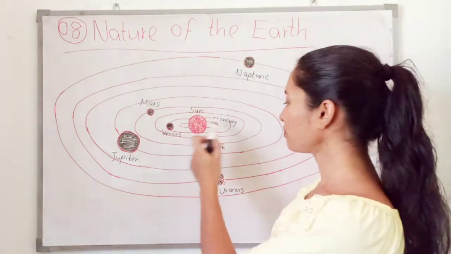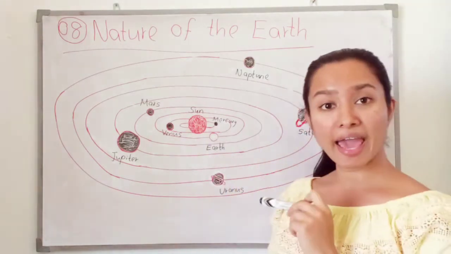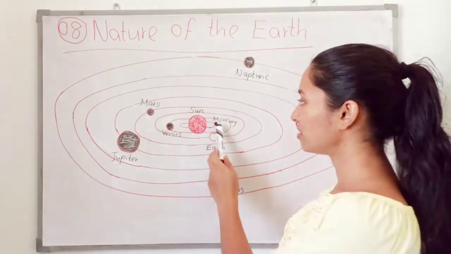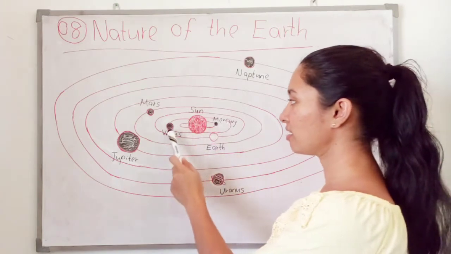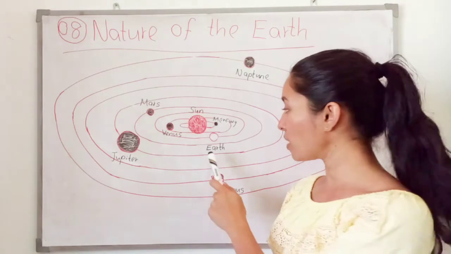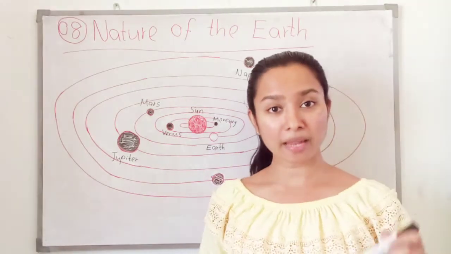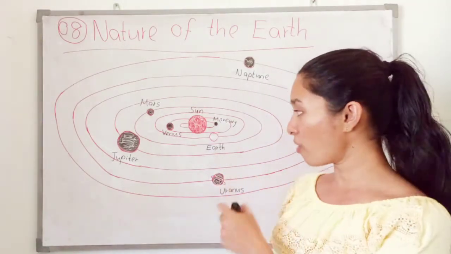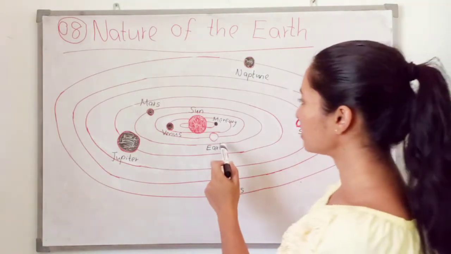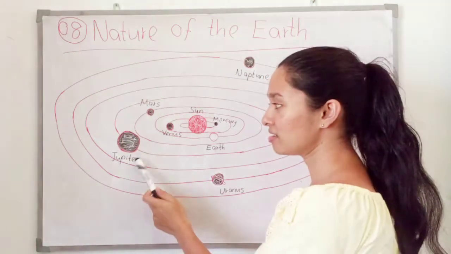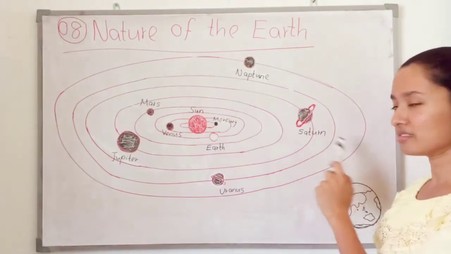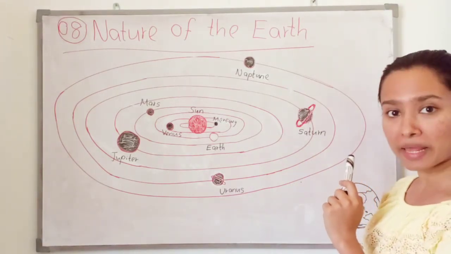So here you can see there are 8 planets. So what are the planets? This is Mercury, then Venus. So here the third one is Earth. So our planet is in the 3rd place of the solar system. Then Mars. Then the largest planet, Jupiter. Then Saturn. Saturn is a beautiful planet.